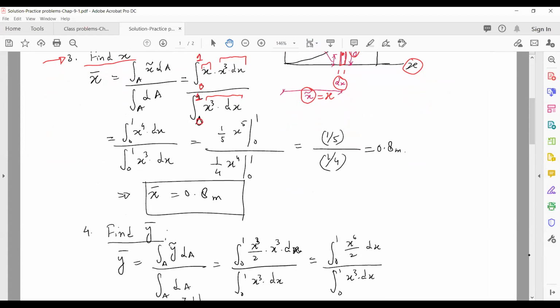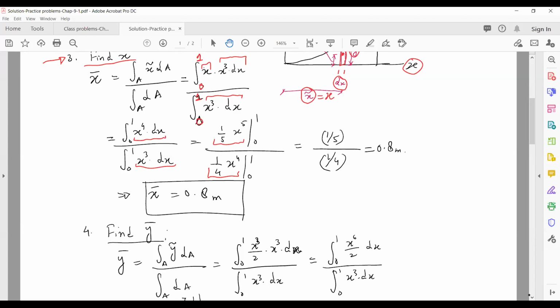Now we can analyze these integrals and find out the value of x bar. If you just simplify first, it will be x to the 4 times dx and x cubed times dx. Now if you do the integrals, you'll get 1 by 5 times x to the 5 and 1 by 4 times x to the 4, again with limits 0 to 1 for both.